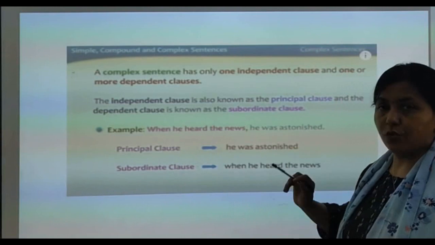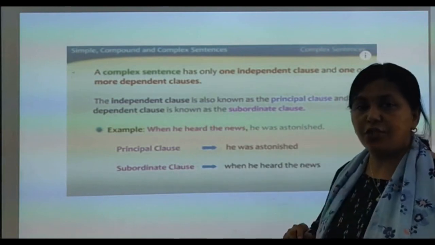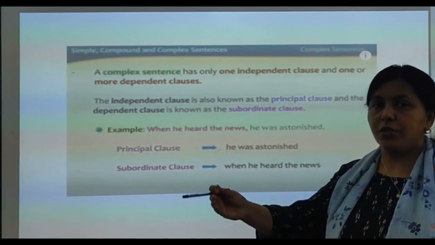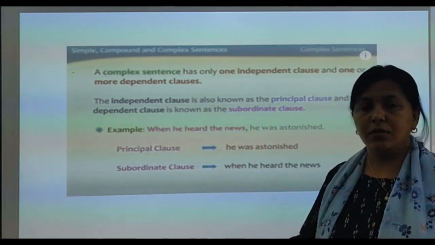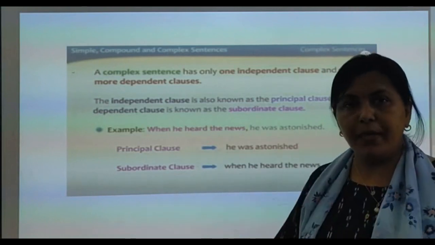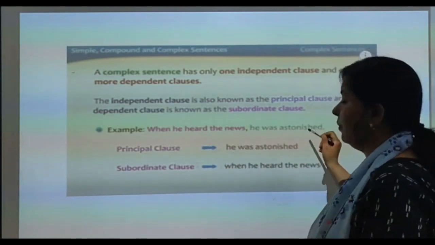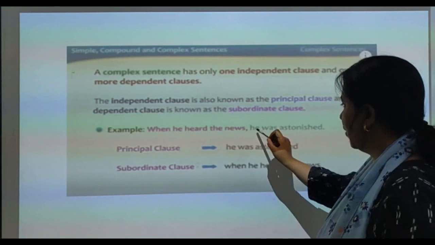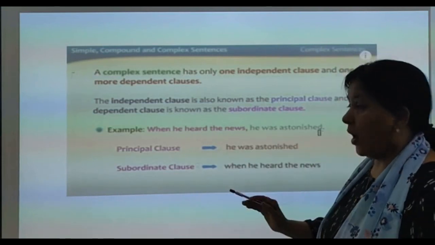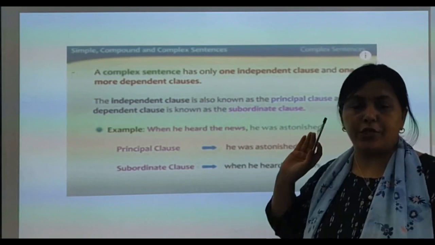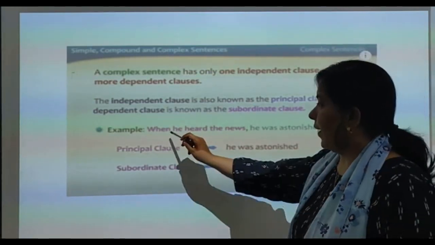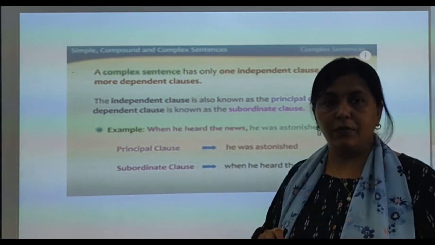When he heard the news, he was astonished. Astonished means surprised. जब उसने न्यूज सुनी वो सरप्राइज हो गया. He was astonished is the complete sentence. Subject, verb, object. Subject and predicate. Understood? And now he was astonished. वो हैरान हो गया. कब? When he heard the news.